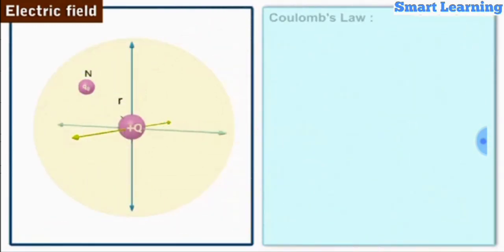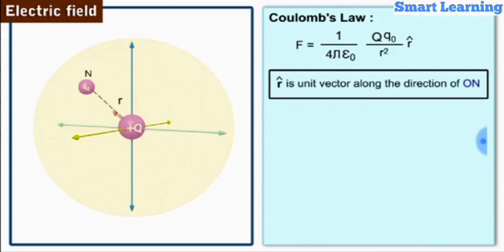We can use Coulomb's law for calculating the force on q0 due to q. The electrostatic force on q0 due to charge q is F is equal to 1 by 4 pi epsilon naught q q0 by r square into r cap, where r cap is unit vector along the direction of ON.